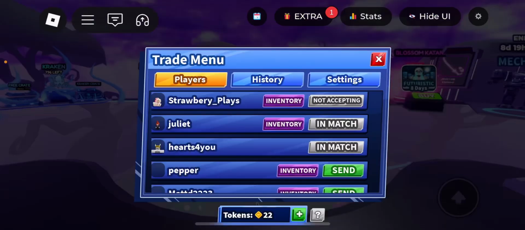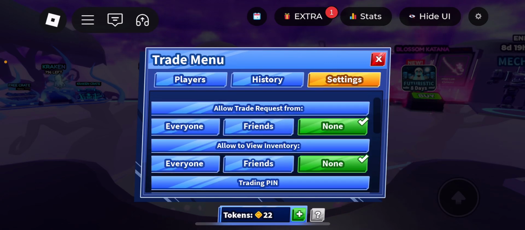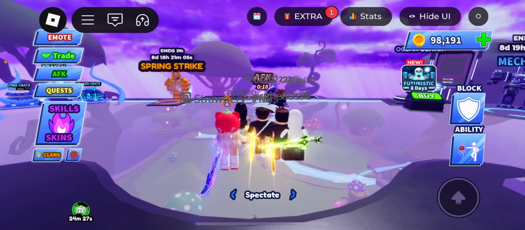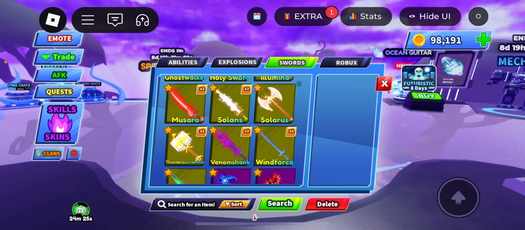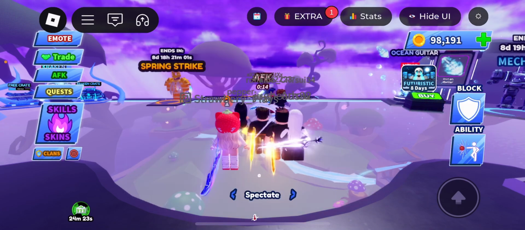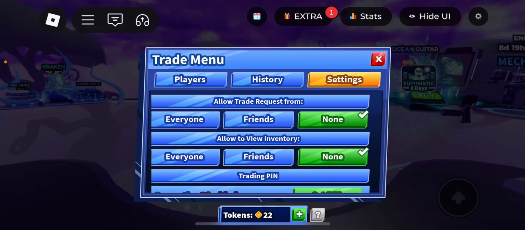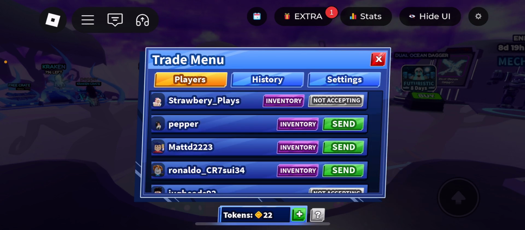Another way is going to trades, going here to settings. Usually, scammers aim for rich people with lots of swords or lots of pets in games. Rich people have lots of value. If a game lets everyone see inventories, they'll be able to see your inventory like this.